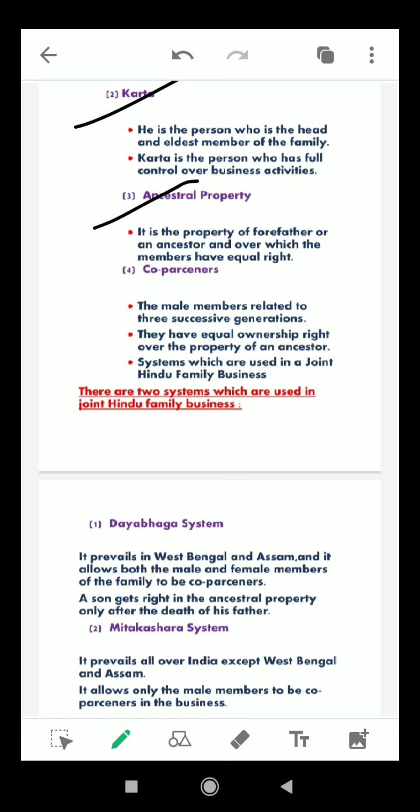Next is coparceners. Coparceners means the male members related through three successive generations, like your grandfather, your father, and you. They have equal ownership rights over the property of an ancestor. So these three generations have equal rights to the property of their ancestors.